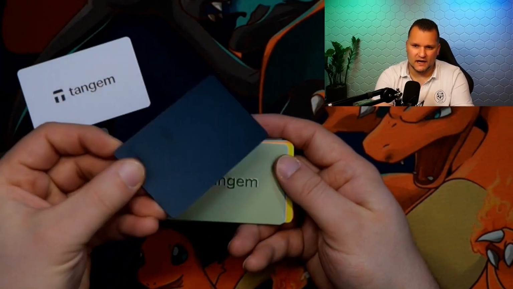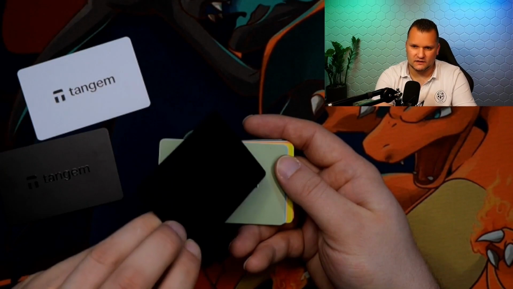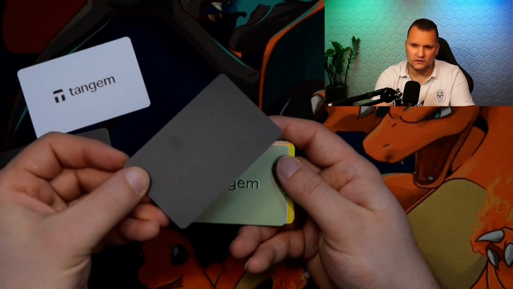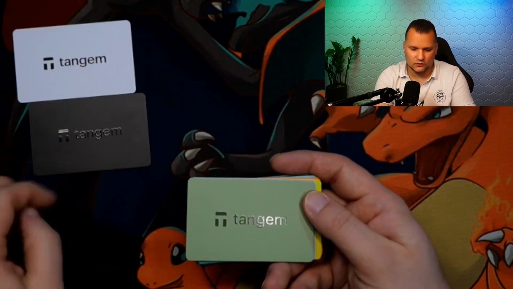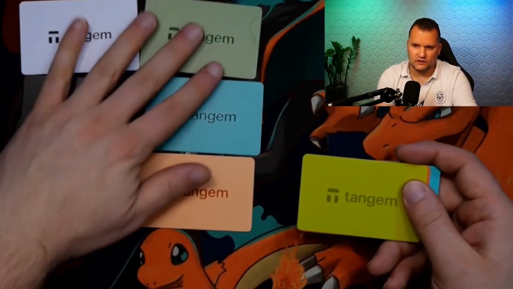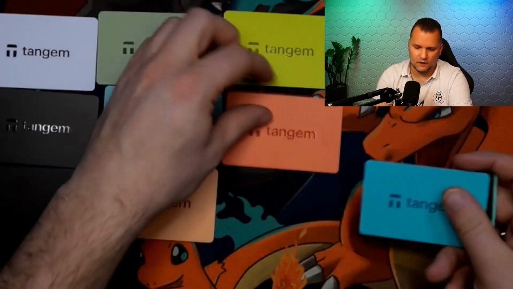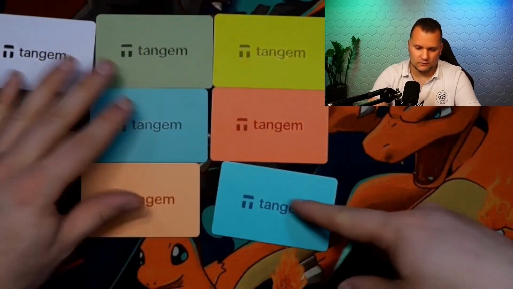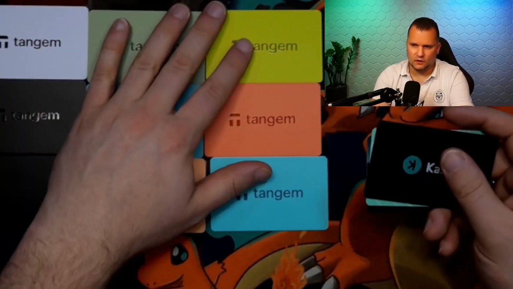There is this stealth packaging, or rather, stealth wallet. There's nothing written on it. There are two cards with nothing on them, and one card with black Tangem on it. Then there's the summer edition from last year. They can now be used in the variation or in the set, but they come exactly like this, once in pastel and once in a bit more colorful.